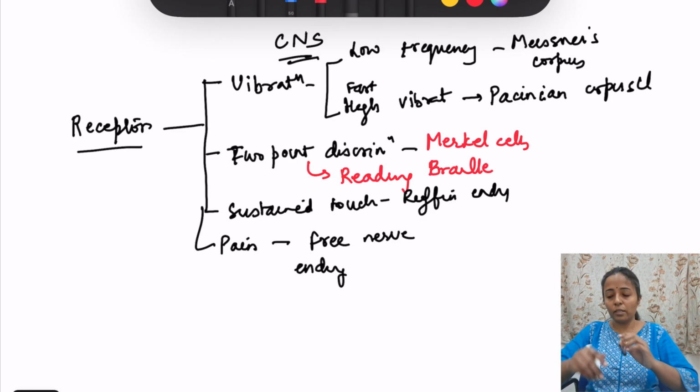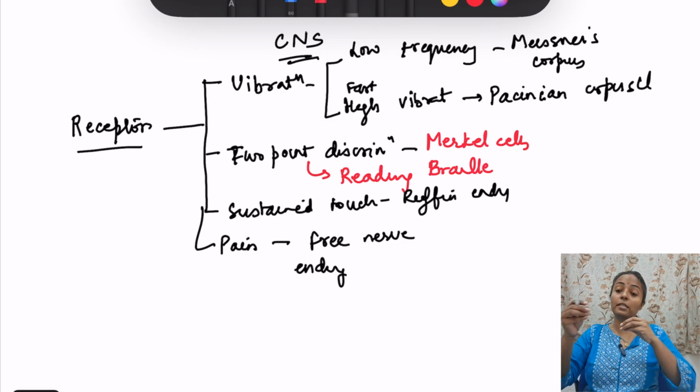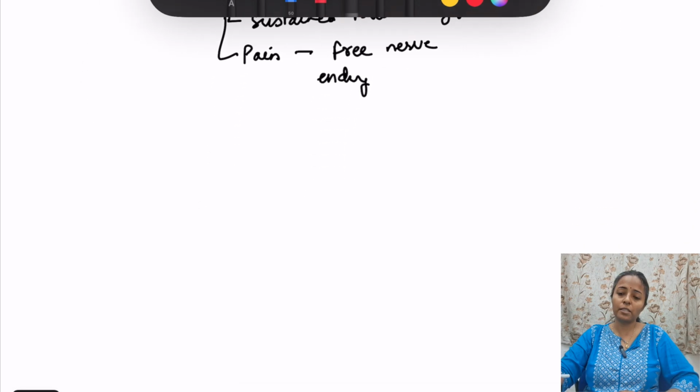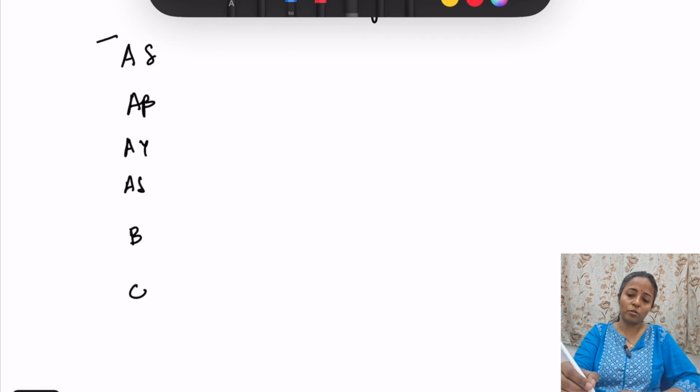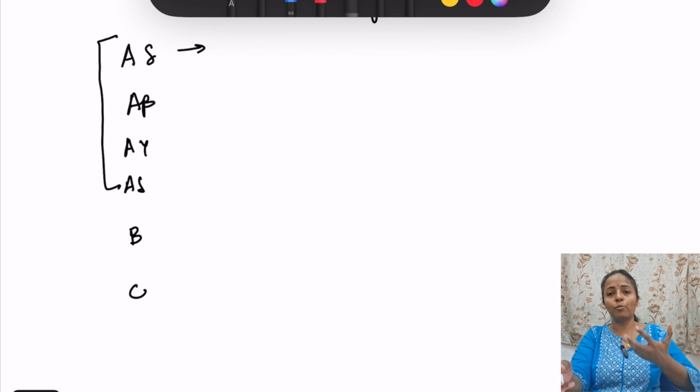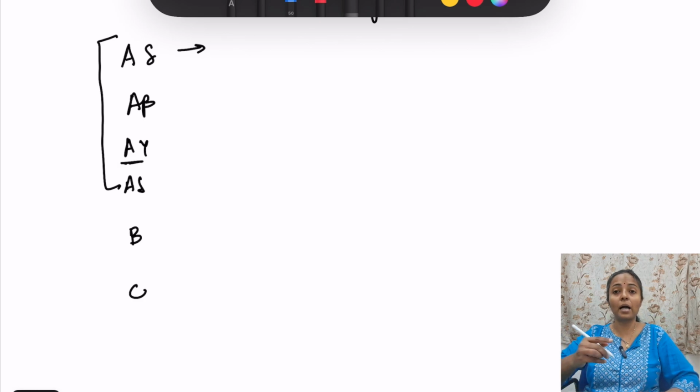Now these receptors are present all over the skin. From there some neurons arise. These are the afferents. So what are the afferents that we will see? We have different fibers: A alpha, A beta, A gamma, A delta, B and C fibers. So this is all A, B, C. A alpha is a motor neuron, it supplies the skeletal muscle. So in sensory it is not needed. A gamma is a gamma motor neuron, again motor. So A alpha and A gamma are motor. What is important in sensory is A beta, A delta, and C fibers.